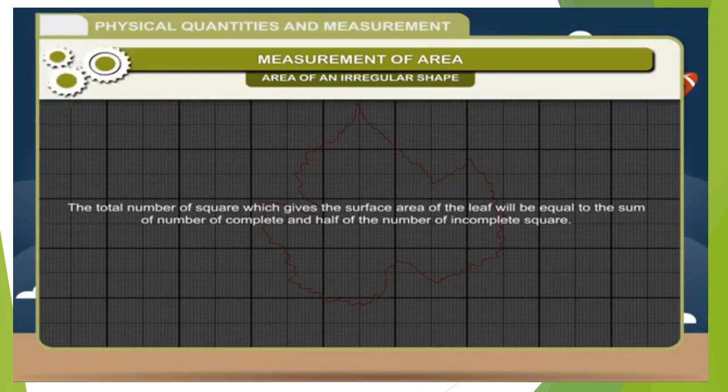The total number of squares, which gives the surface area of the leaf, will be equal to the sum of the number of complete squares and half of the number of incomplete squares.